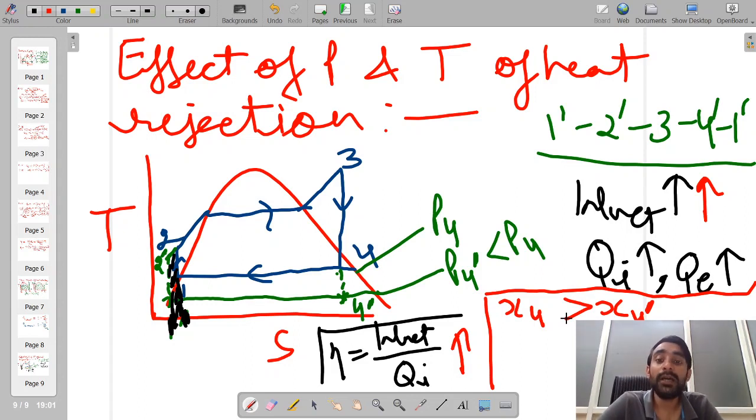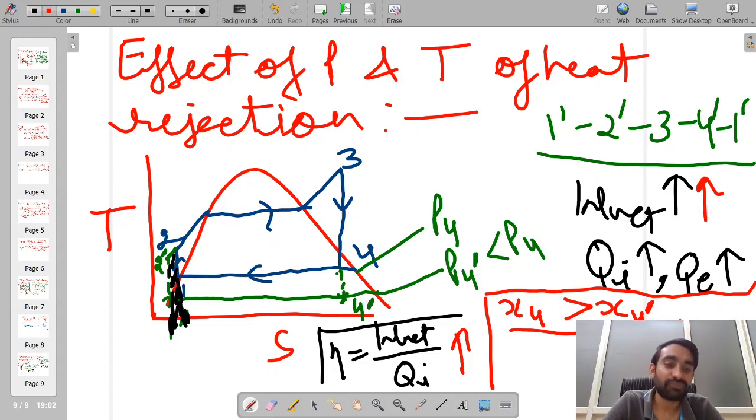So that's one negative effect we have seen: when we decrease the pressure or the temperature of the working medium during the heat rejection process, the quality of the steam at the exit of the turbine also decreases. Okay, so that decreasing quality has an adverse effect on the efficiency of the turbine, as well as a more prominent effect on the erosion of the turbine surface.